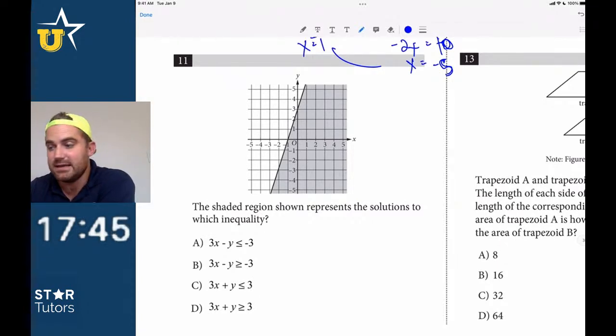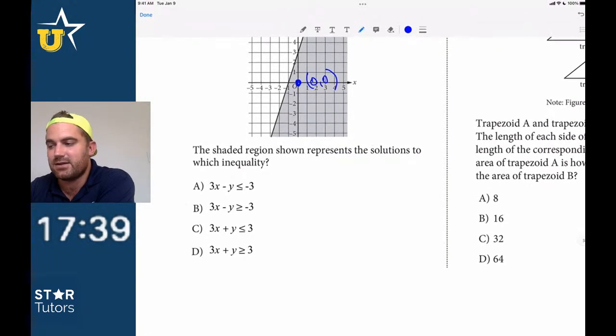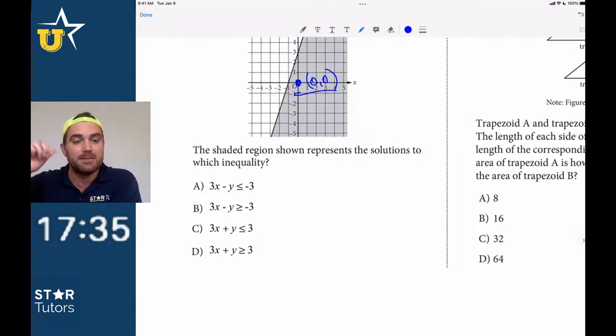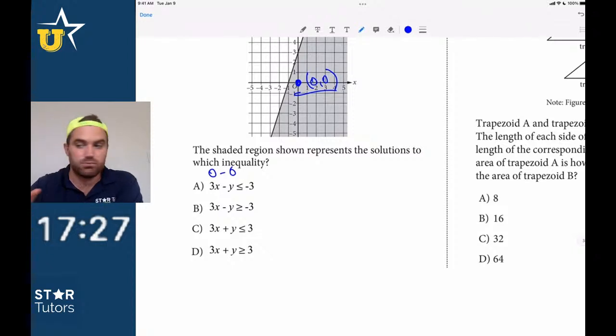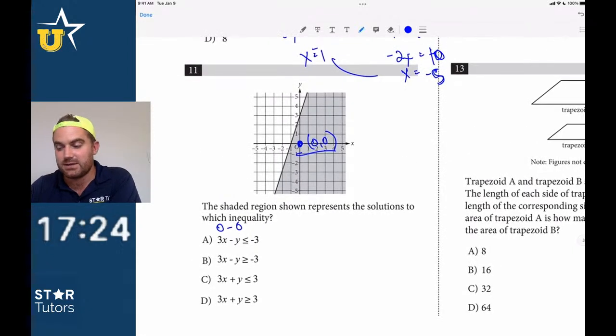it's very easy. When you have a shaded region of an inequality, you just plug in points that satisfy the equation. The easiest one, because 0, 0 is within the shaded part, means that it is a solution to the inequality. So I'm just going to plug in 0, 0 and say, is 0 minus 0 less than negative 3? No, right? Does everybody see that on number 11? 0 minus 0 is not less than or equal to negative 3. So the answer cannot be A.